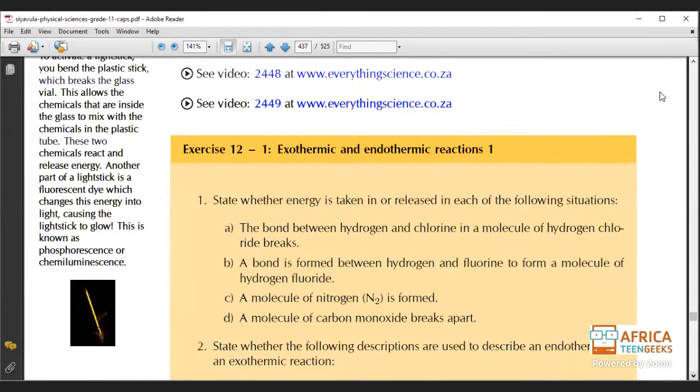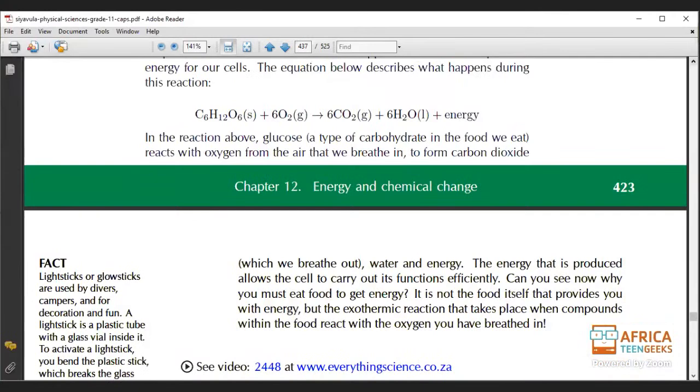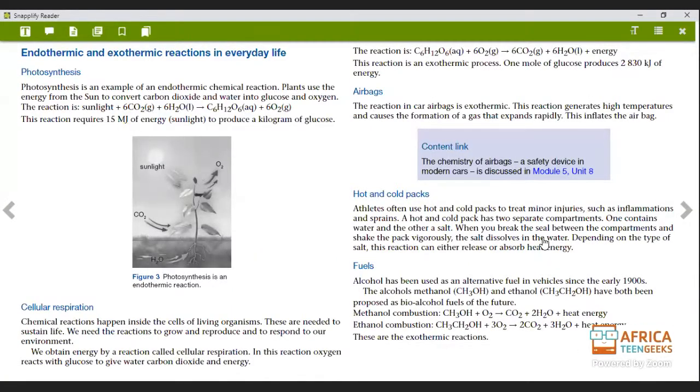Okay. So now we're done with this one. Before we go any further, I just want us to check on what homework we can do. This section, we have summarized it using the Siyavula textbook. That's another textbook that you can get. I hope that it made it easier, because here they're speaking about different things, but in small little parts. That's why I chose that one, because it states these are the endothermic reactions, these are the exothermic reactions. So I hope that made it easier for you guys to understand.